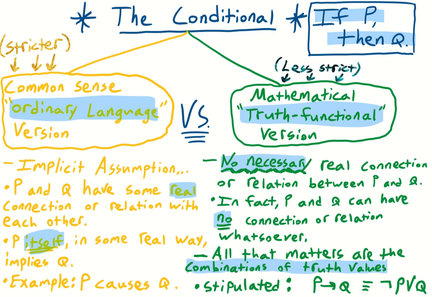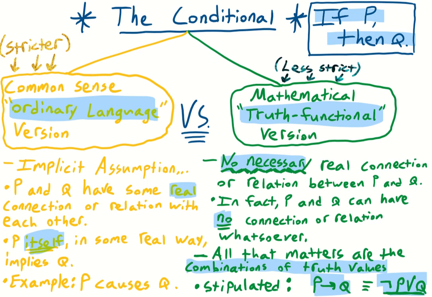And it's stipulated that if P then Q is logically equivalent to not P or Q. Now, I may have misleadingly in other videos said that in the ordinary language version they're equivalent, but in fact they're not. This statement is not logically equivalent to the common sense version, although there is a relation, but I don't want to dwell on that right now.